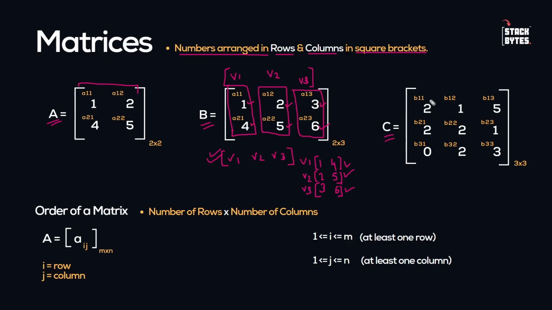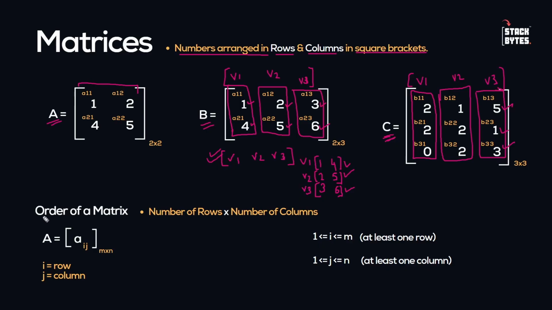All right, and C has different elements. All these are different elements inside it, but there are three different 3D vectors. If you can see, first 3D vector, I will call it v1. Second 3D vector contains three different components, 1, 2, 2, which is V2, and third vector, which is V3, having different components 5, 1, and 3. So 3 vectors horizontally stacked together, okay, which is forming a matrix called C.